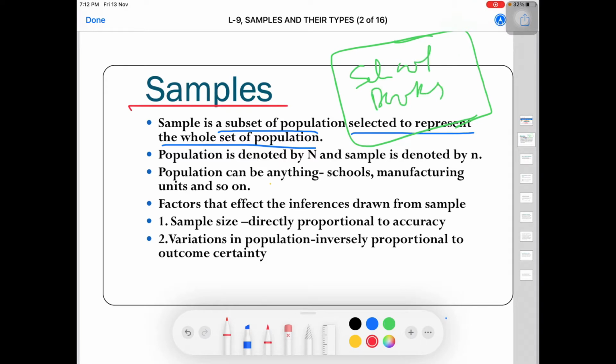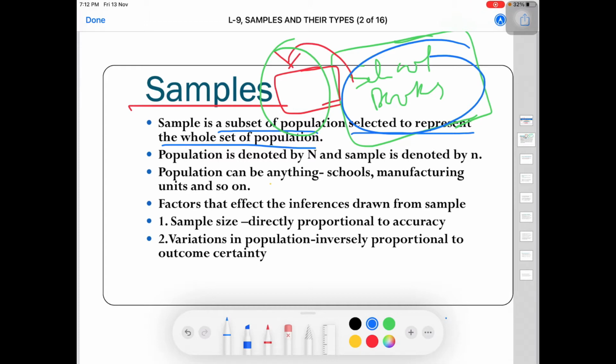And from this large population you will select a small chunk that will be called sample. Why do we do so? Because by taking out the sample from this large population, we will save our time, energy, money, lots of things.